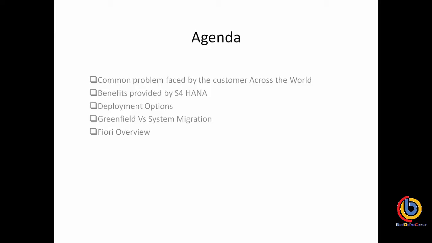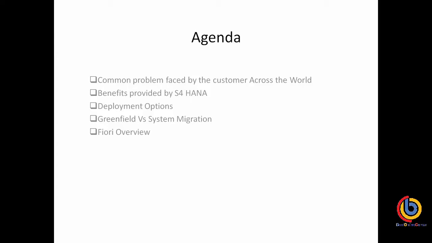So the first point: why did S4HANA come into the picture? But before S4HANA, why did SAP migrate to the HANA database? Everyone thinks about why the HANA database comes first, because S4HANA is something different and HANA is something different.